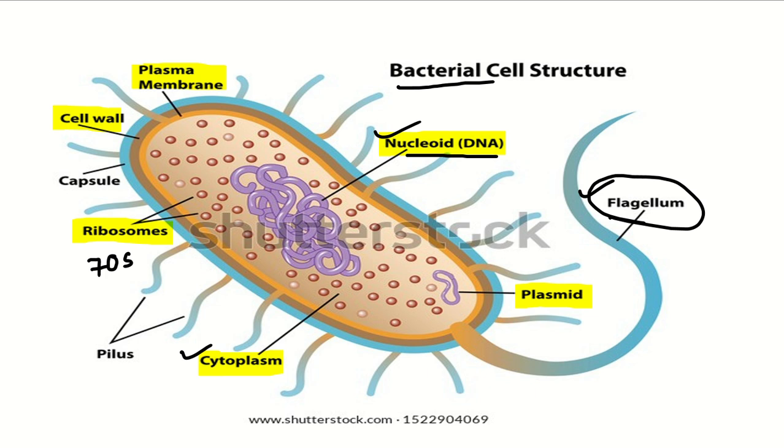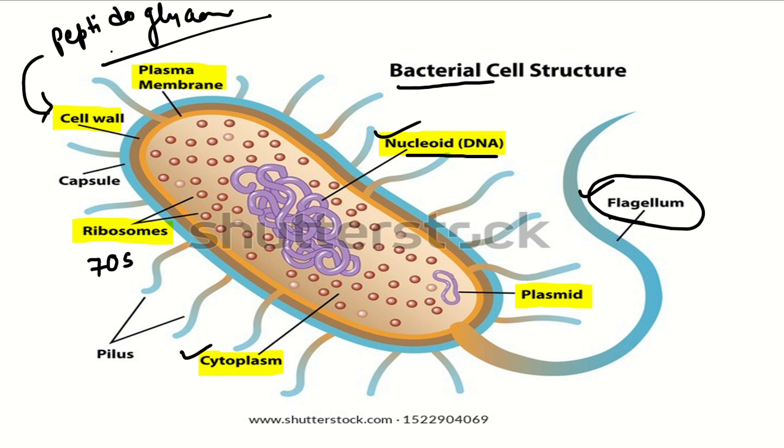Another example of prokaryote is mycoplasma. As I told you, mycoplasma itself is a bacteria, but it does not have a cell wall. All the bacteria have a cell wall apart from mycoplasma. The major cellular component of the bacterial cell wall is peptidoglycan. Peptidoglycan consists of protein and glycan, meaning sugar. Peptidoglycan is the most structural cell wall component of bacteria.